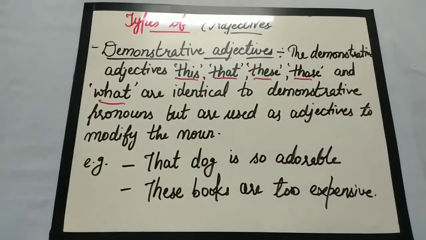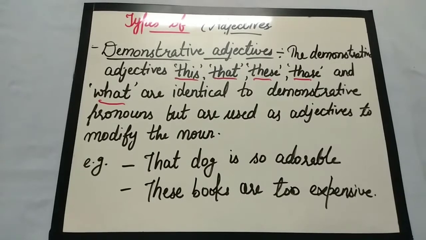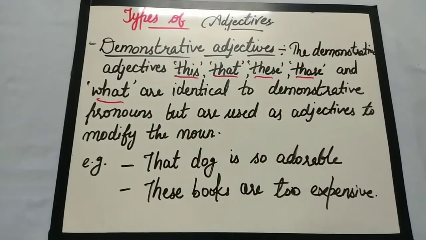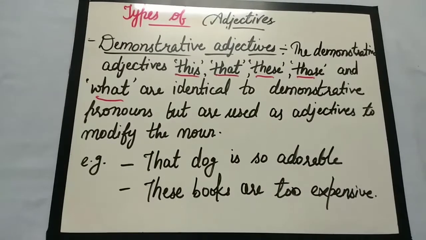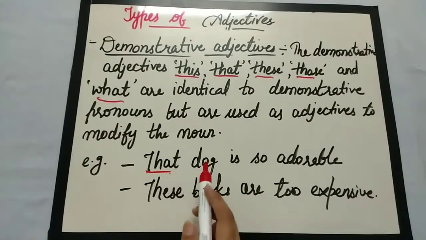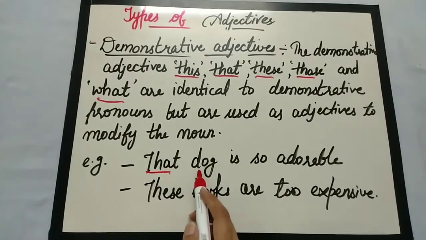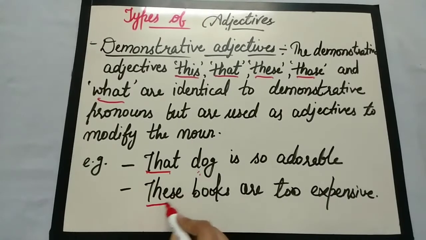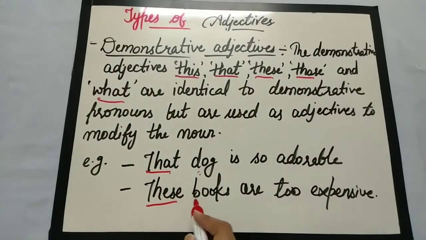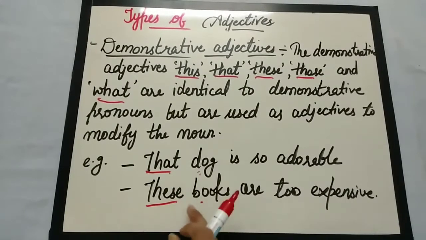That dog. Dog is a noun, and that is used before the noun to modify it. So it is working as an adjective here, because it is used to modify the noun, to demonstrate the particular noun, making it specific. Similarly, in these books are too expensive, these is specifying the books and modifying this noun.